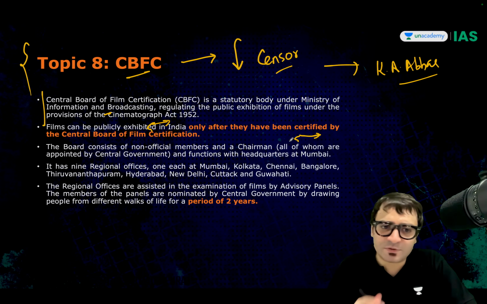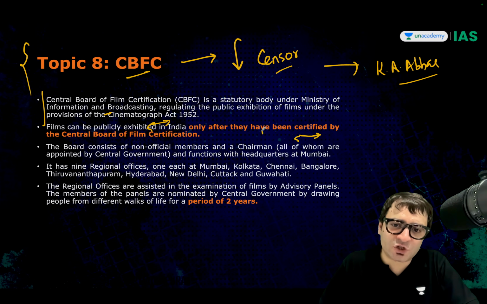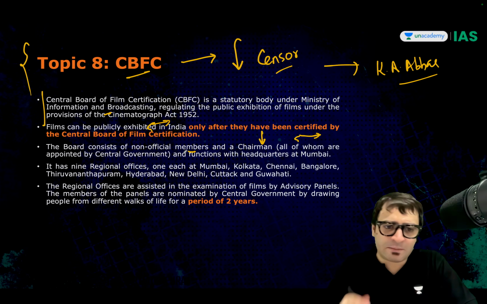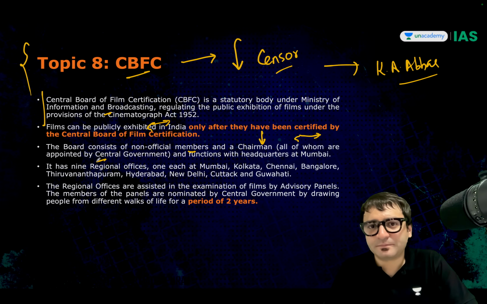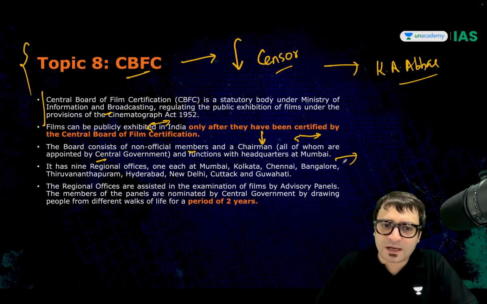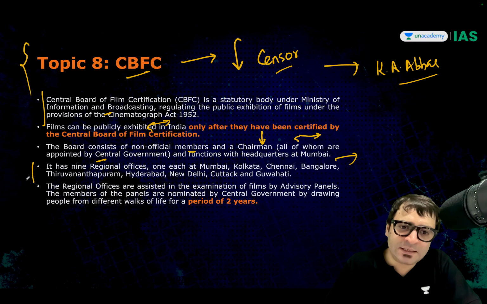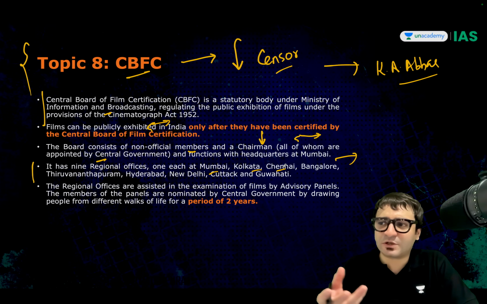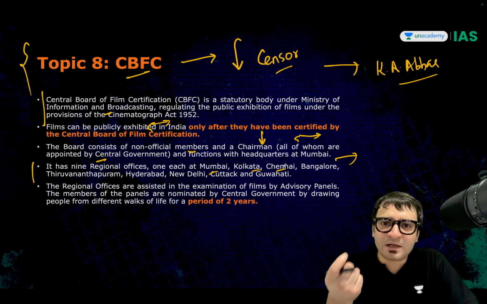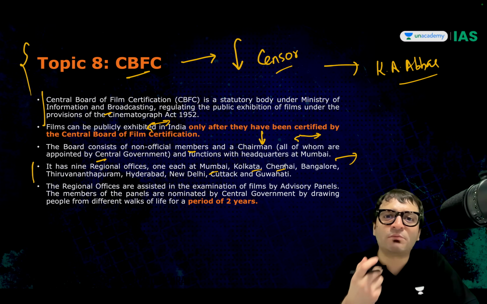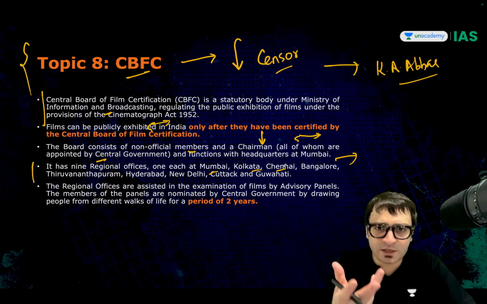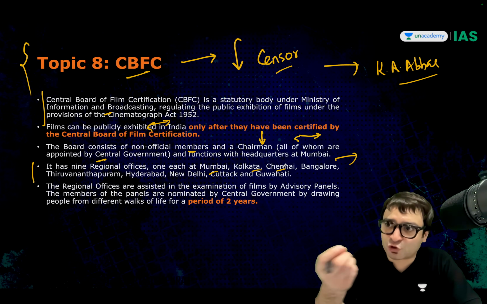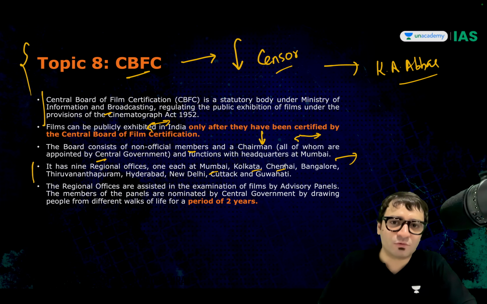What is the composition? It consists of a chairman and members. All of them are appointed by the central government. Where is the headquarters? In Mumbai. It has 9 regional centers as well: Mumbai, Kolkata, Chennai, Bengaluru, and so on. Why? Because if you are making a Kannada movie, why should you go to Mumbai to screen your movie? You can show your movie to CBFC in Bengaluru.